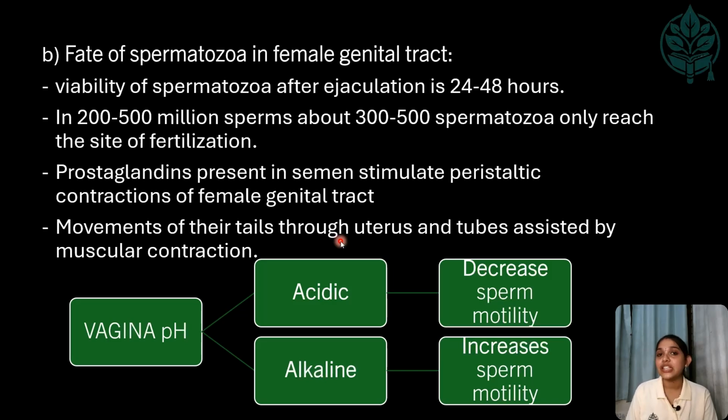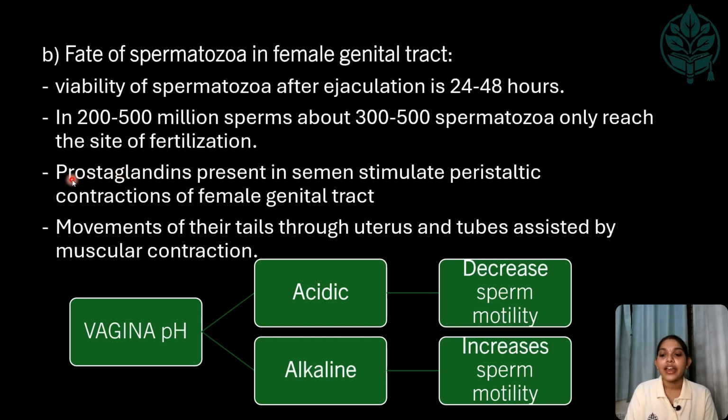Now we have seen the transport of the sperm. It is transferred to the female genital tract after ejaculation. So, we will see the fate of spermatozoa in the female genital tract. The viability period of spermatozoa after ejaculation is 24 to 48 hours, that is 1 to 2 days. And out of 200 to 500 million sperms, only about 300 to 500 spermatozoa reach the site of fertilization. What is the site of fertilization?